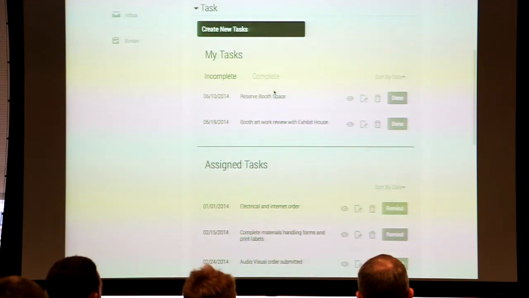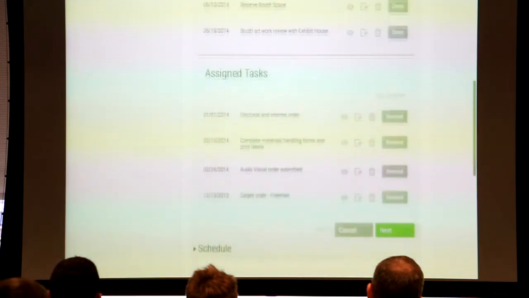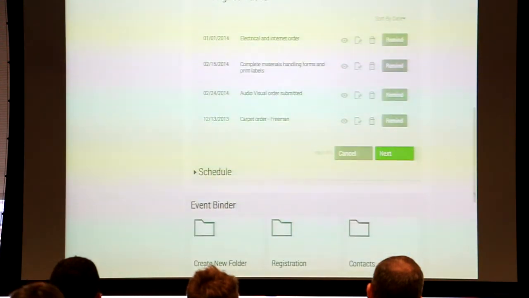I can look at them by what's complete, what's incomplete. I can assign them to myself. I can assign them to others. I can always edit them and change dates and all kinds of things. And of course, I can shoot reminders off to whoever's in here assigned to this event task.